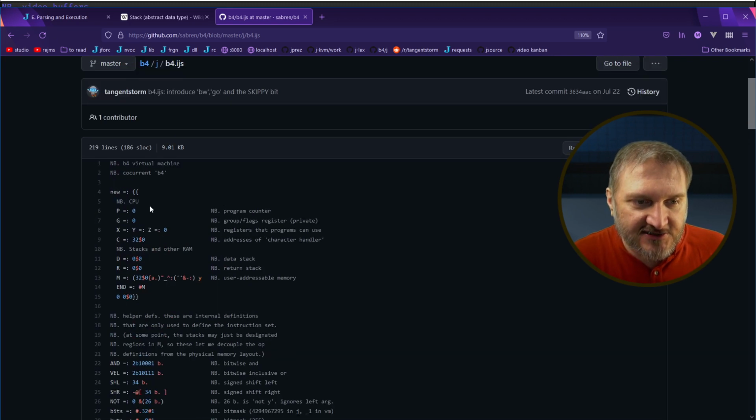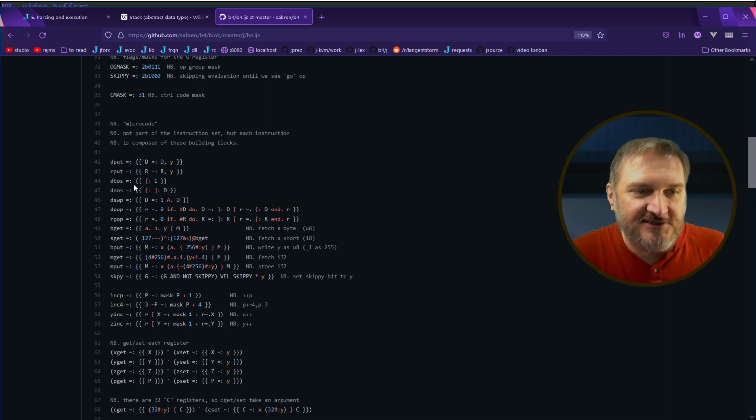And this actually is a stack-based machine. So in addition to push and pop, which I call put here, we've got two stacks. In a Forth, you have two stacks. You have a data stack and a return stack, one for your parameters and one for your control flow.